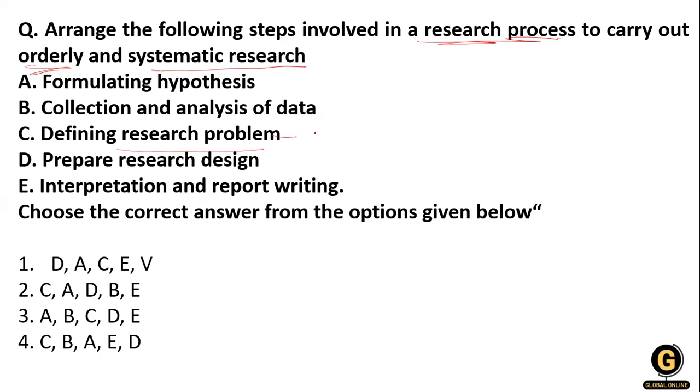After that we formulate a hypothesis, that means C, then A. After that, we decide which kind of research design we have to use for this hypothesis. So that is statement D.